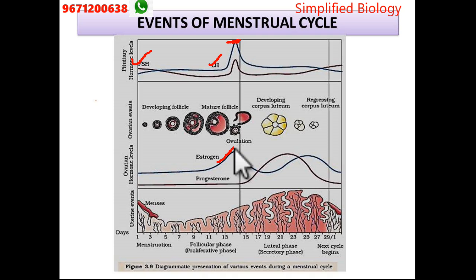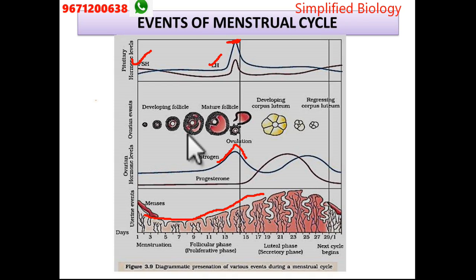That means ovulation takes place here. Whenever FSH and LH are at the peak level, that is nearby day 14. That is a very important question for the NEET level: on which day do the follicle stimulating hormone and the luteinizing hormone attain the peak value?